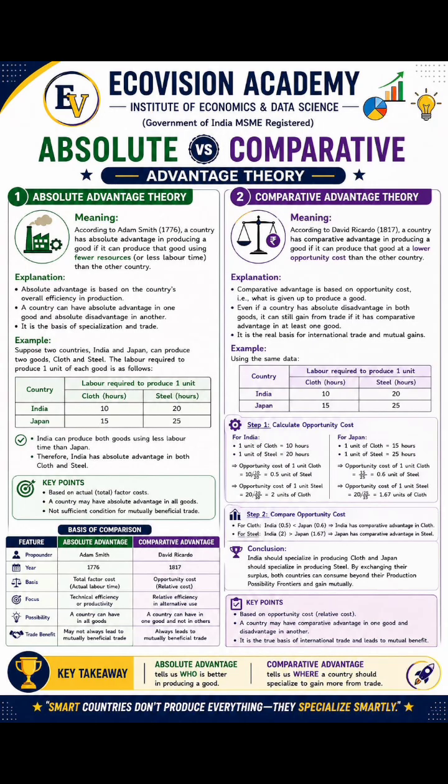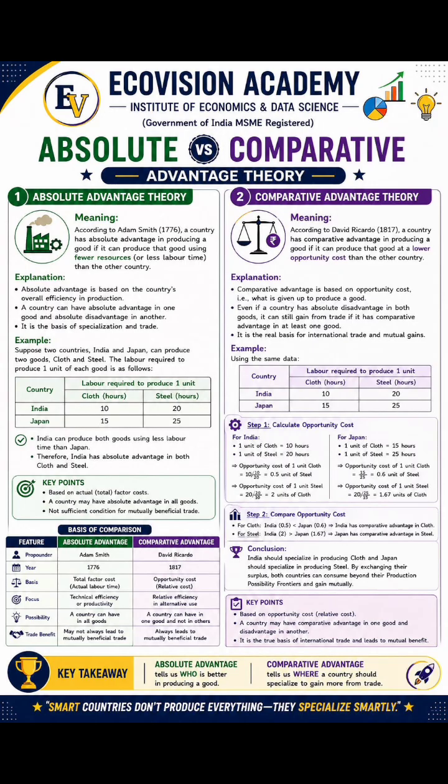That is the crux or gist of the absolute advantage theory, that each country should specialize in the production of their absolute advantage product and they should export it to other countries. Now, coming to the comparative advantage theory. If we focus on the absolute advantage theory, it tells us that each of the countries should focus on the product of their absolute advantage and export that.